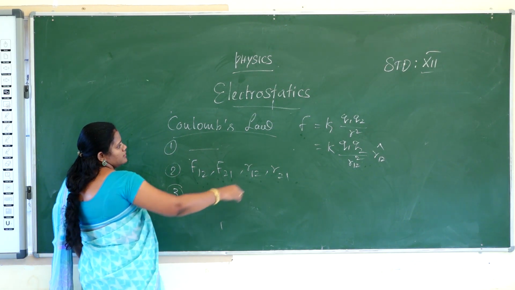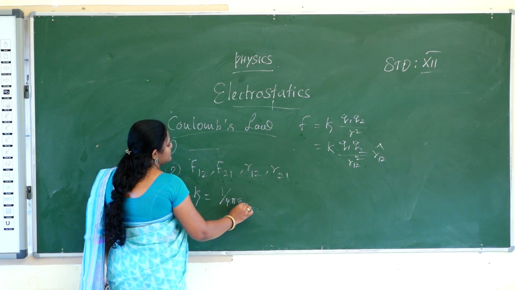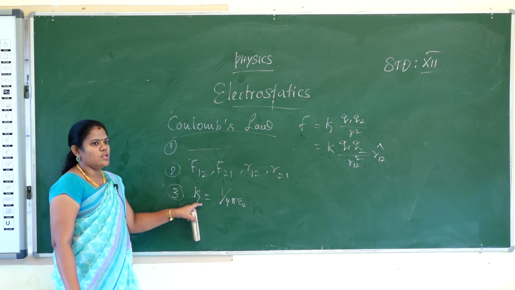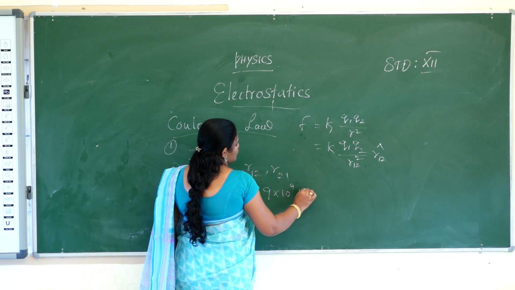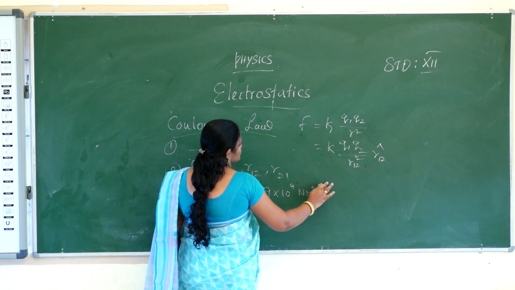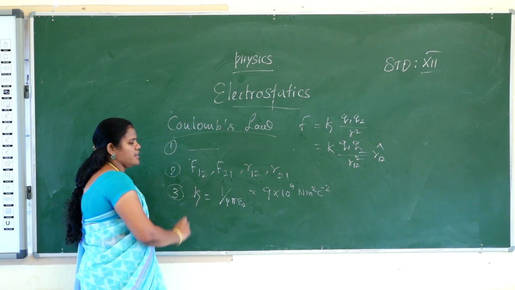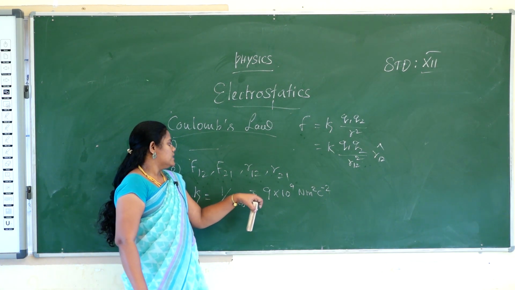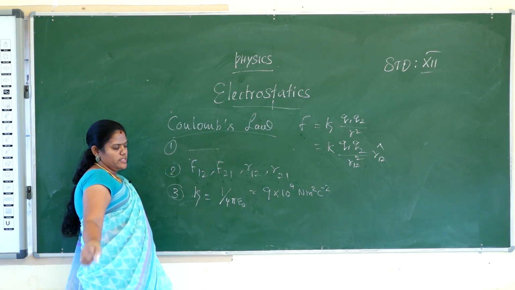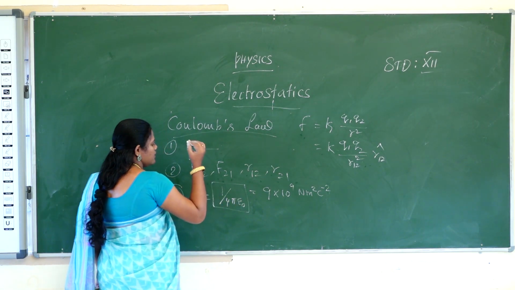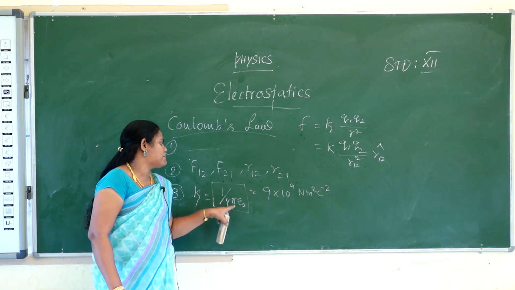And what is the third point? The constant K. What is the value of K? K is equal to 1 by 4 pi epsilon naught, and the value is 9 × 10^9 newton meter square coulomb^-2. K is a constant, and 1 by 4 pi epsilon naught is equal to 9 × 10^9 newton meter square per coulomb square. Again students, note in this formula, 1 is a number, 4 is a number, pi is a mathematical constant. What is the meaning of epsilon naught?